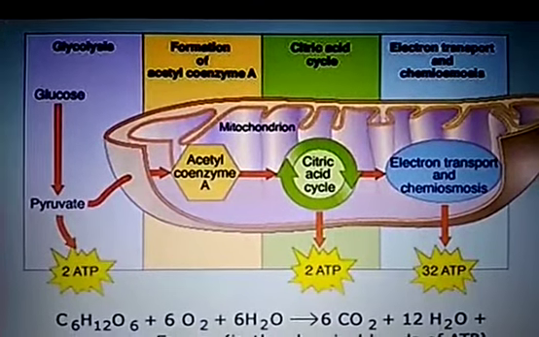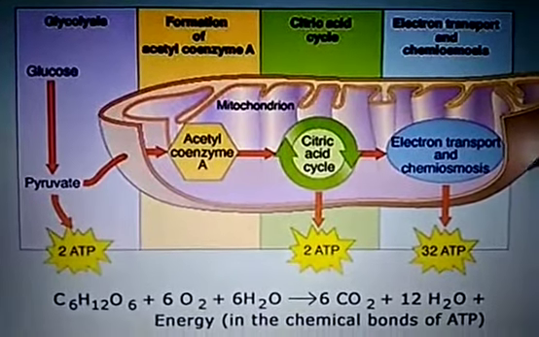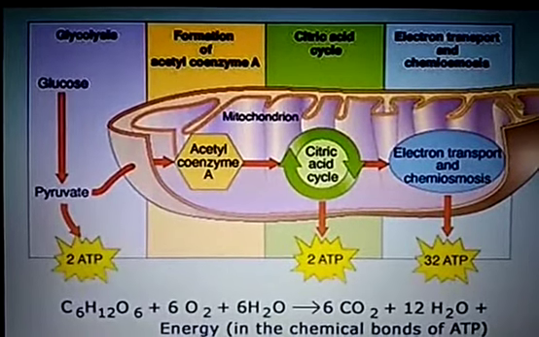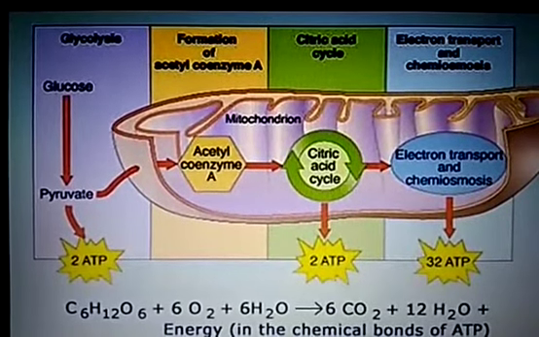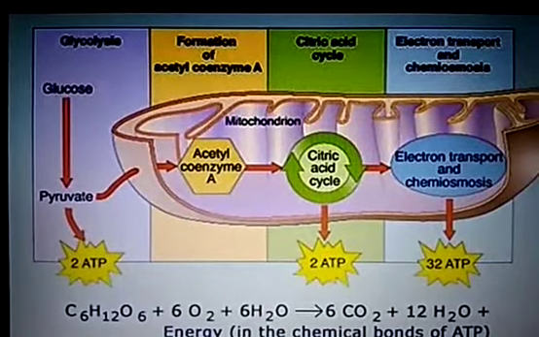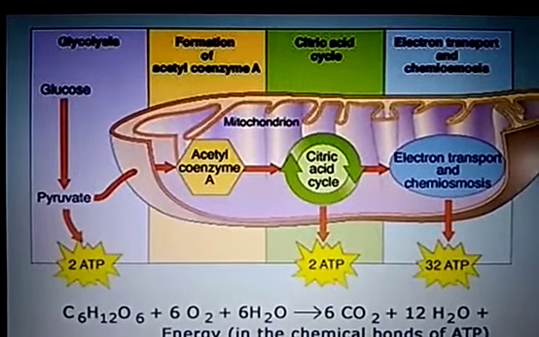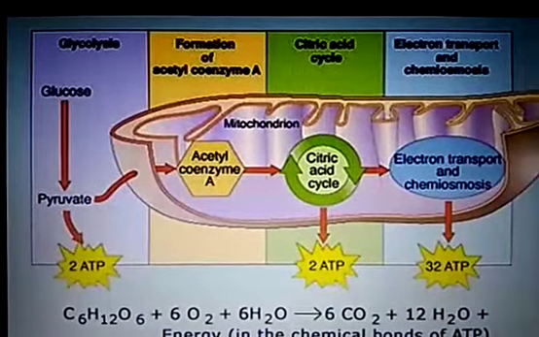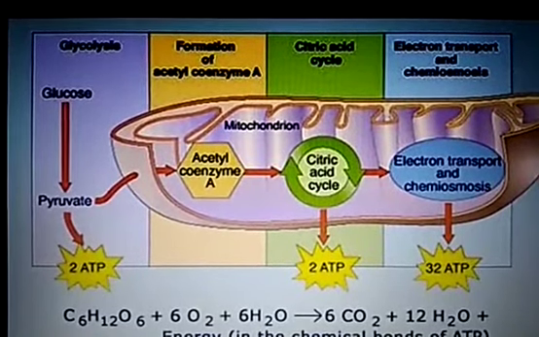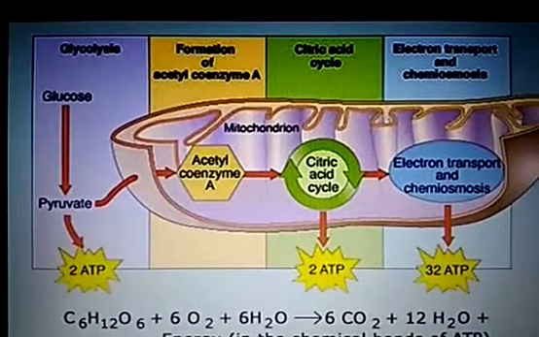I have made a separate video lecture about how ATP synthesis takes place. Please watch that video. After the citric acid cycle, ETC occurs, and in ETC, with the help of oxysomes, ATP is produced. So this is all about aerobic respiration, in which the first step is formation of pyruvate by the process of glycolysis in the cytoplasm. Then the pyruvate enters the mitochondria and undergoes the citric acid cycle, and subsequently the electron transport chain, and thus produces 32 ATP.